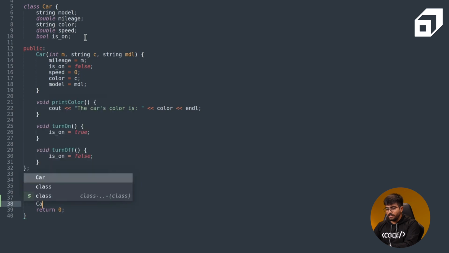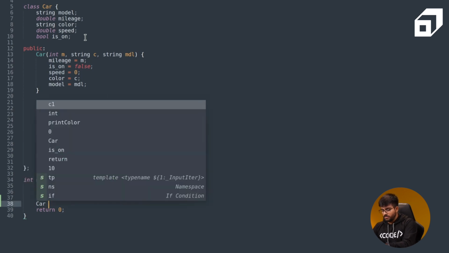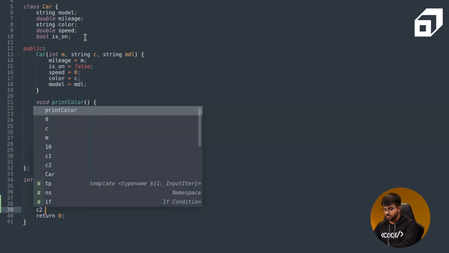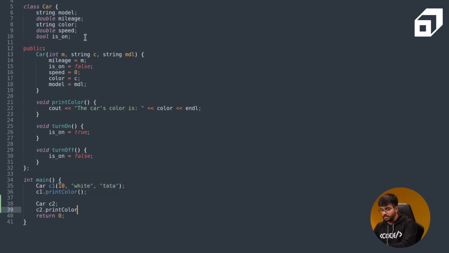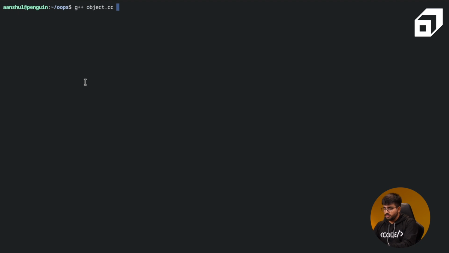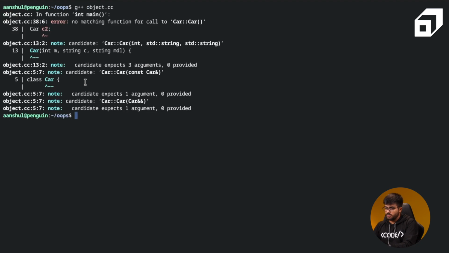Now let me just tweak the object example to try out some other thing. Can we define a class of data type car with no constructor? Is this possible? Okay, let's try to do that. And let's try to also print the color. Okay. So it says there is no matching function call to car.